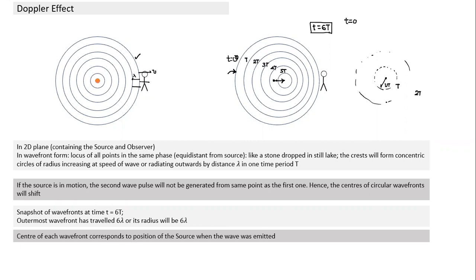Final point here, now there are two people here. The person is standing here. Now what we find here in this case, is this distance equal to lambda here? I find this distance and this distance are not the same. Here the distance is smaller, here the distance is larger, and which makes sense also. The source has moved in this direction. Same thing I'm presenting in a different way. So here the wavelength is smaller, but both are traveling at the speed equal to v.